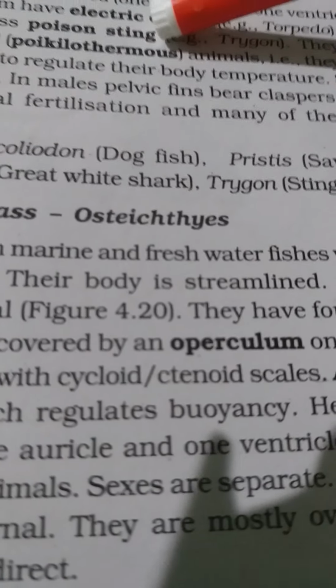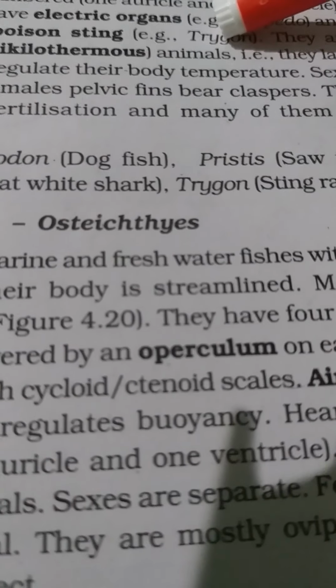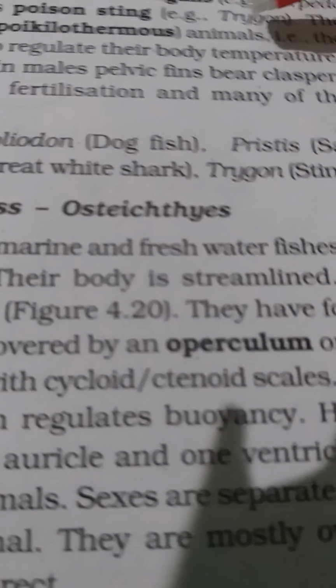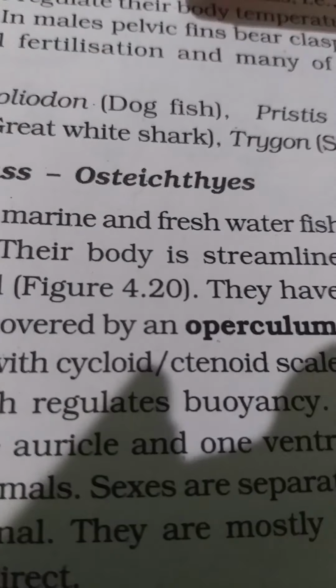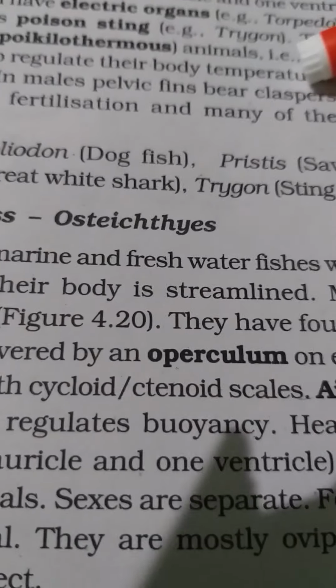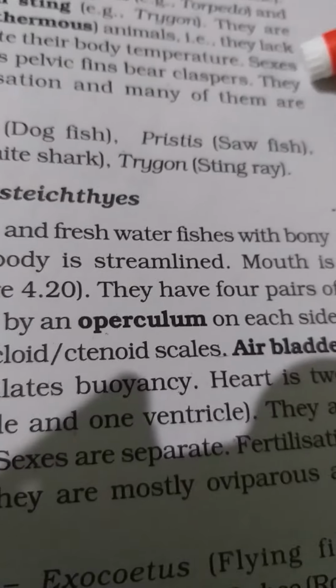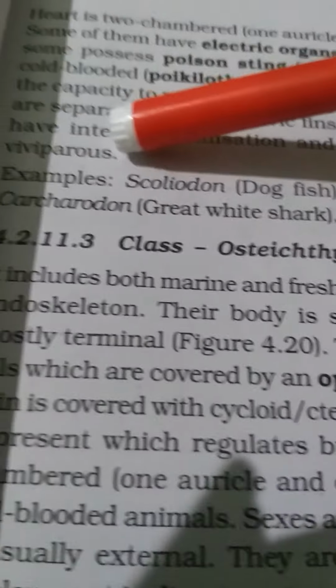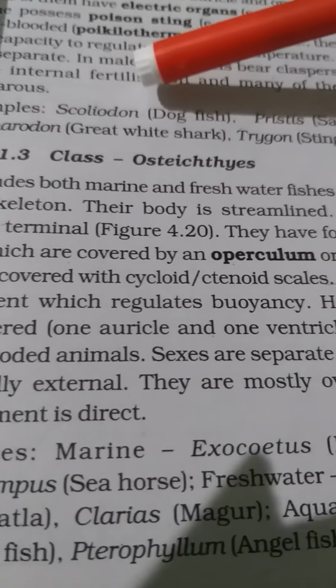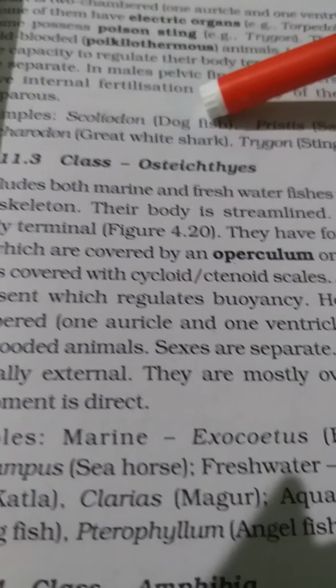What is poikilothermic? They cannot regulate their body temperature according to the change in temperature. Sexes are separate. In males, the pelvic fin bears the clasper. The clasper is a male reproductive organ. They have internal fertilization, and many of them are viviparous. Example, Scoliodon.